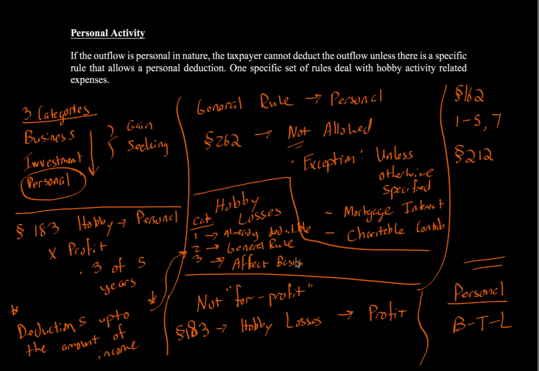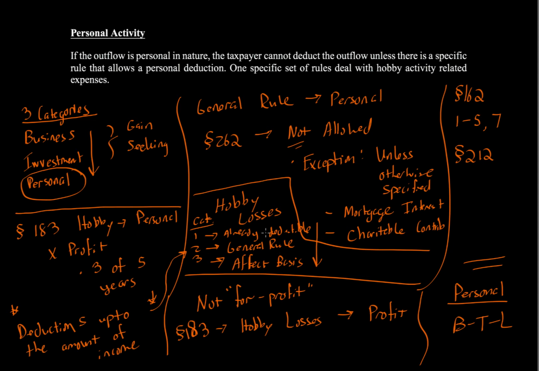So let's continue. Basically, this is all about doing it in order. It's all in ordering. You first look at category 1 activities. You take those first. Category 2 is next. And category 2, you take only to the extent of hobby income. But if there's already too much with respect to category 1, you don't take any. And then finally, category 3 are items that affect basis, like depreciation on property or amortization for intangibles.